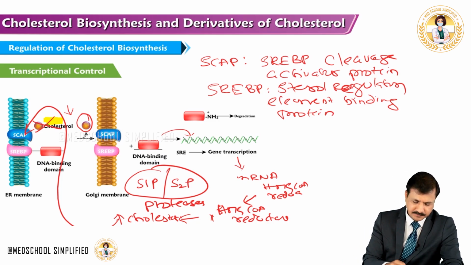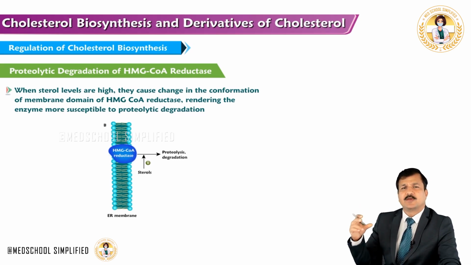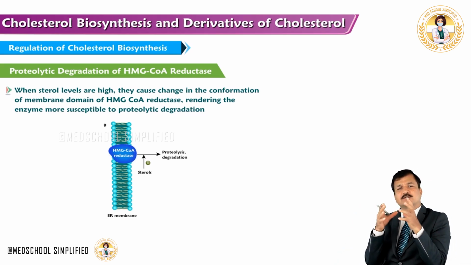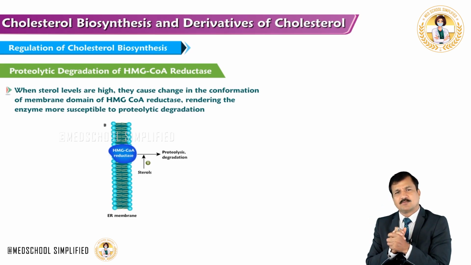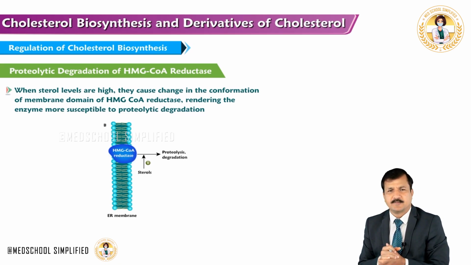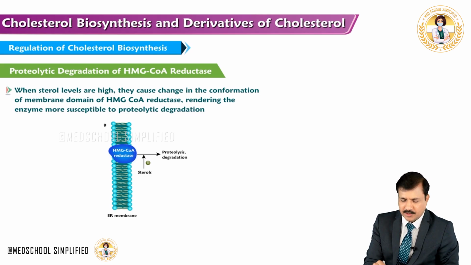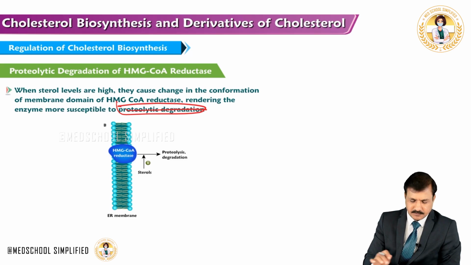Now let's move on. Whenever we have higher levels of cholesterol, this cholesterol will go and bind to the cholesterol sensing domain of the HMG-CoA reductase enzyme, which is there in the endoplasmic reticular membrane with the cytoplasmic domain. Thereby the conformational change in this enzyme, because of the binding of the cholesterol molecule to the cholesterol sensing domain, will predispose the enzyme to proteolytic degradation. Thereby, enzyme levels will go down. Next, move on.